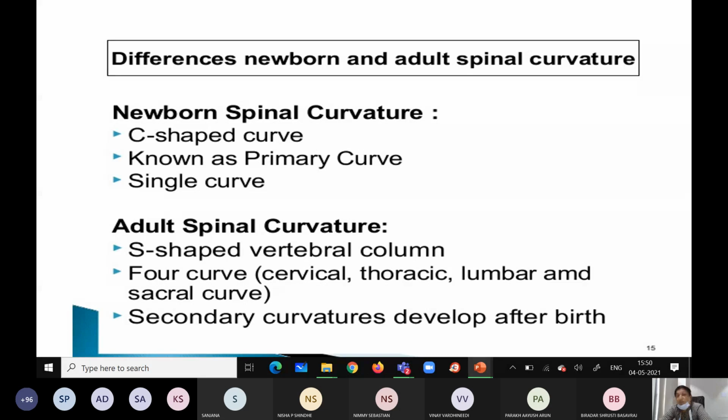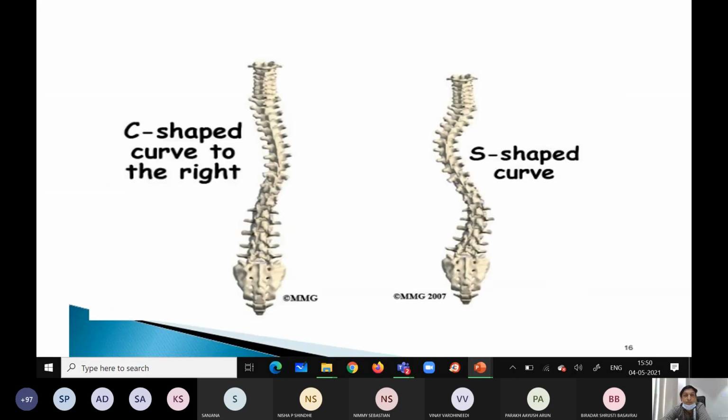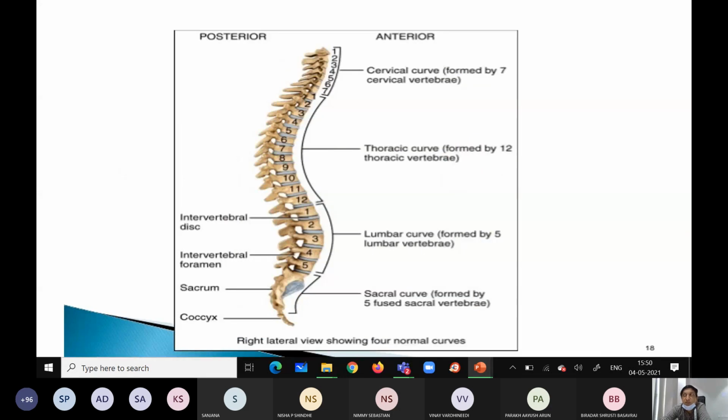Now, in the case of a newborn, a C-shaped curve will be there, that is the primary curve. In the case of an adult, an S-shaped curve of the vertebral column. These secondary curves are developed after birth. You have to remember this. See the diagram clearly. It is almost C-shape, primary. So this is almost S shape. These are the different segments.